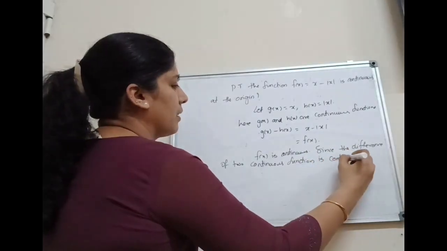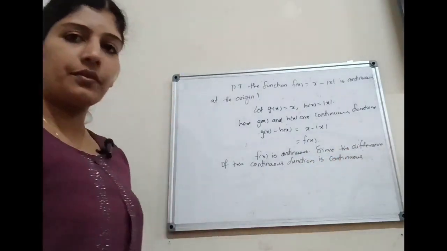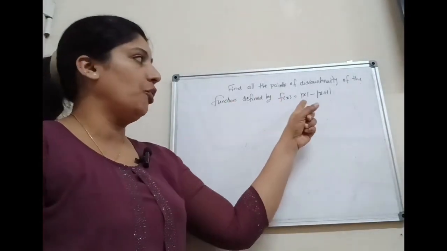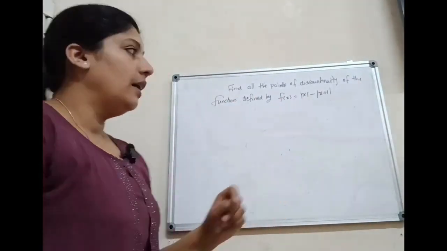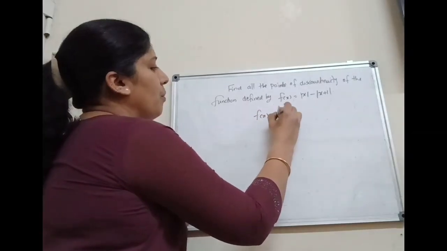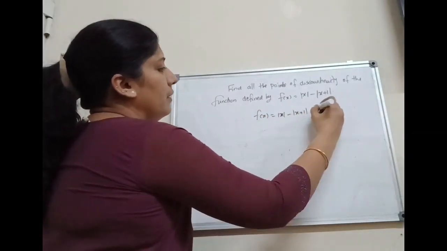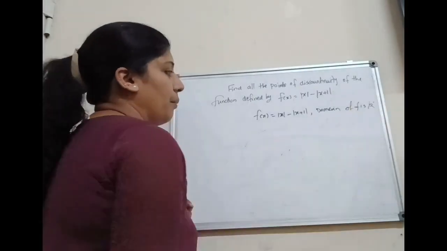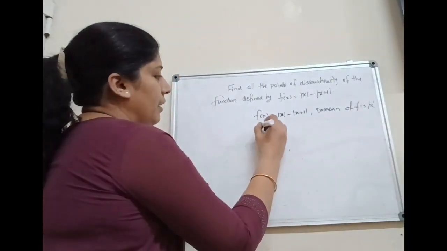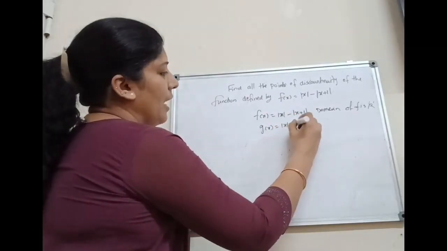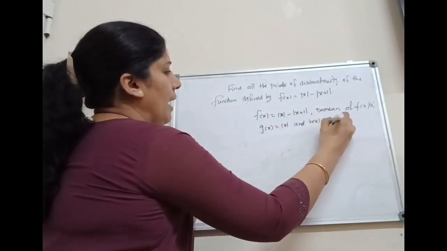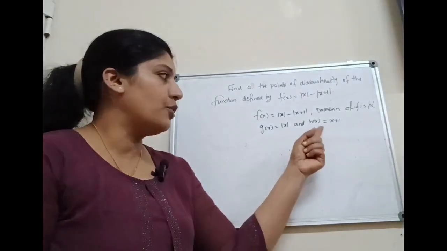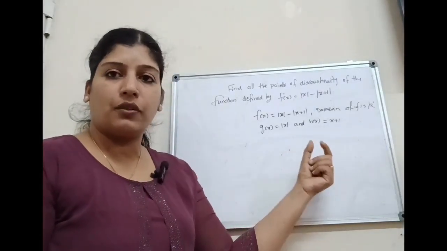Next question. Find all the points of discontinuity of function f defined by f of x equal to mod x minus mod x plus 1. Here given f of x equal to mod x minus mod x plus 1, the domain of f is R, that is, the set of real numbers. Then next, let us take g of x equal to mod x and h of x equal to x plus 1. Here g of x equal to mod x, that is the modulus function, is continuous and h of x equal to x plus 1 is a polynomial function. Therefore, h of x is also continuous.